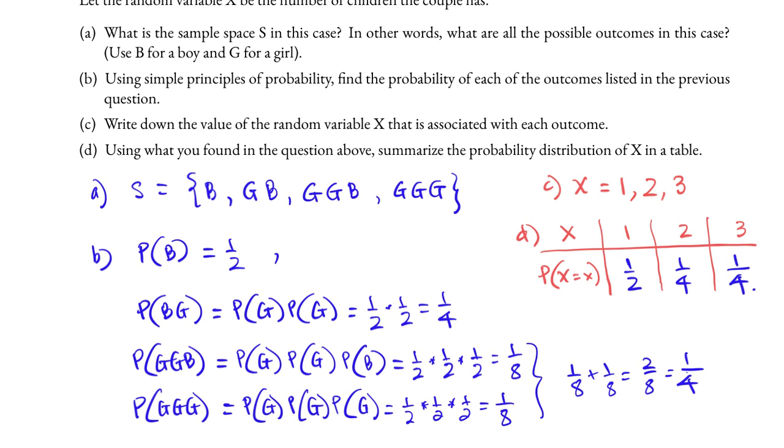And we can double check that each of these probabilities is a number between 0 and 1. And if we add 1/2 plus 1/4 plus 1/4, then the sum is precisely 1.